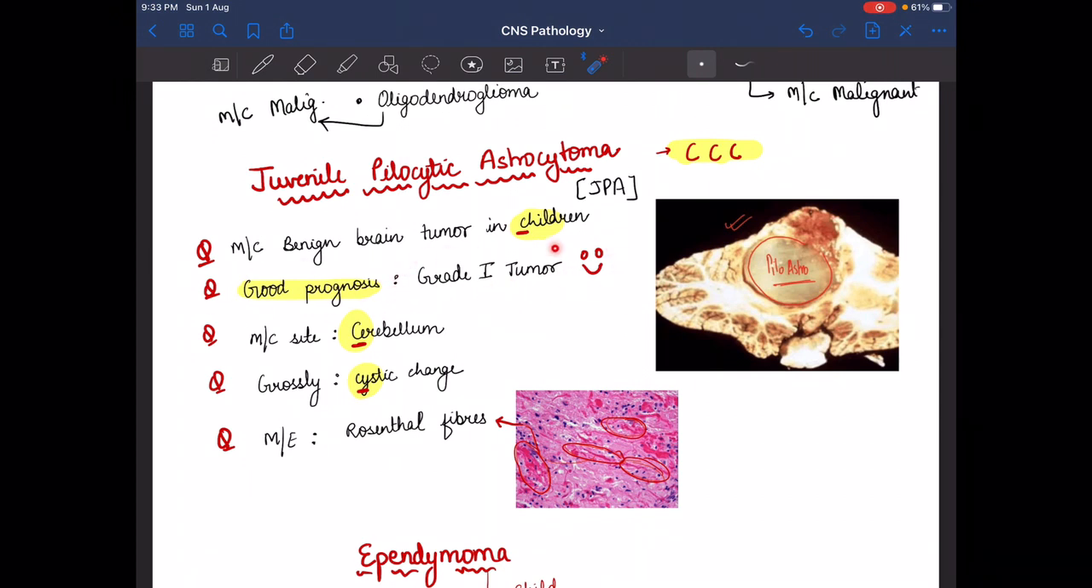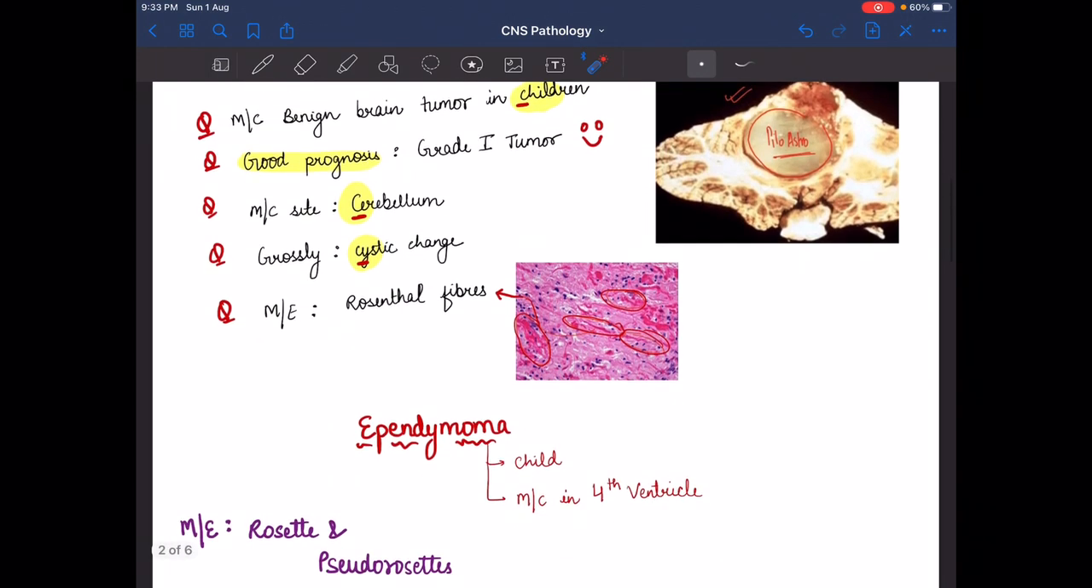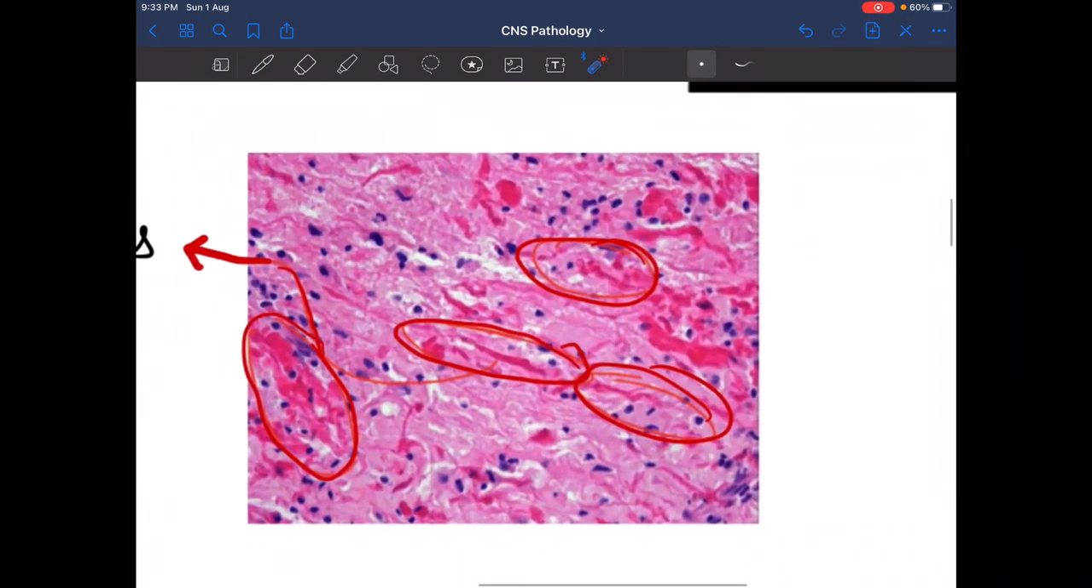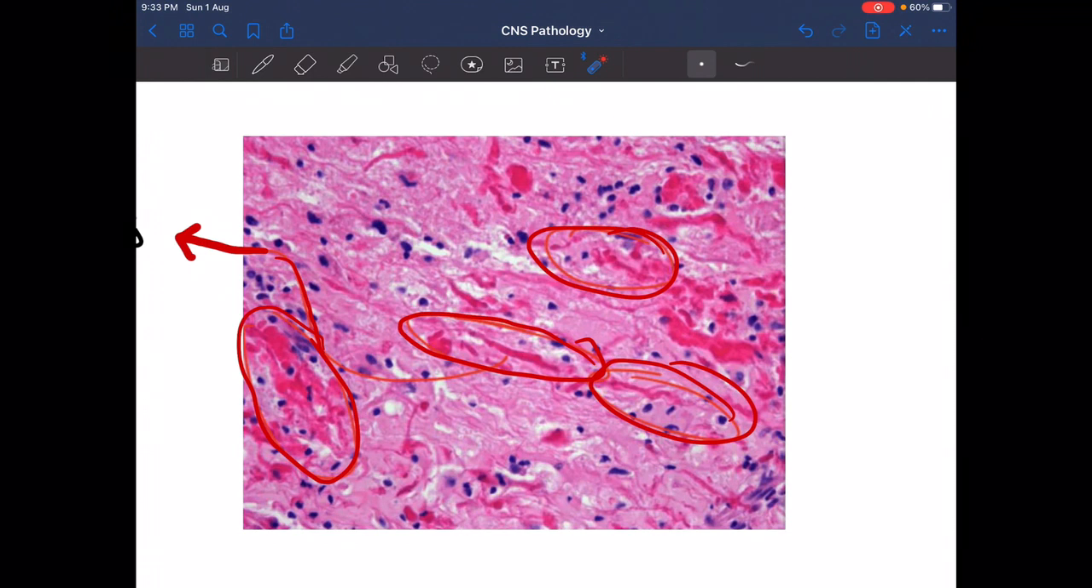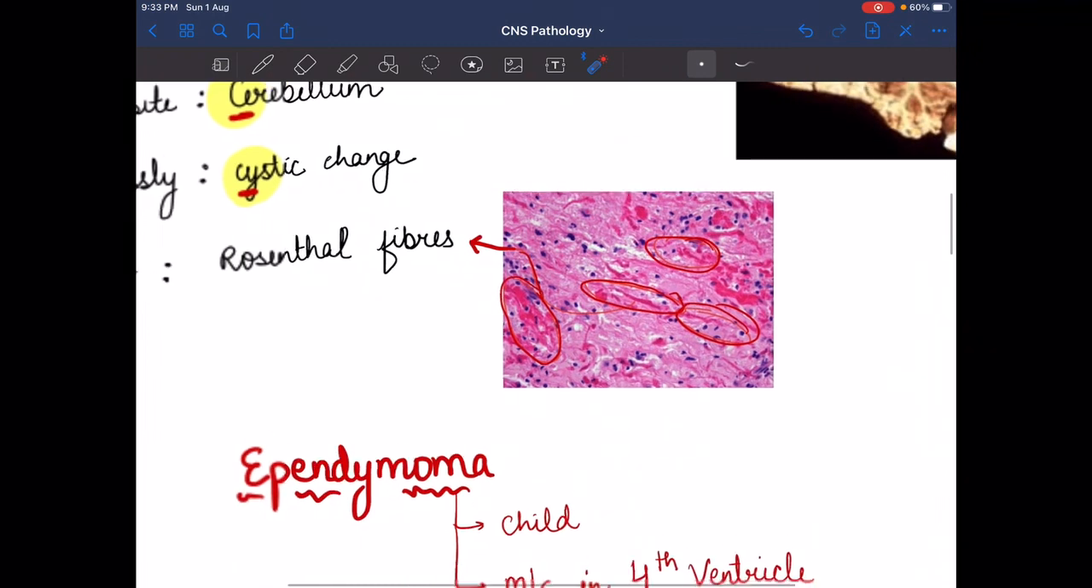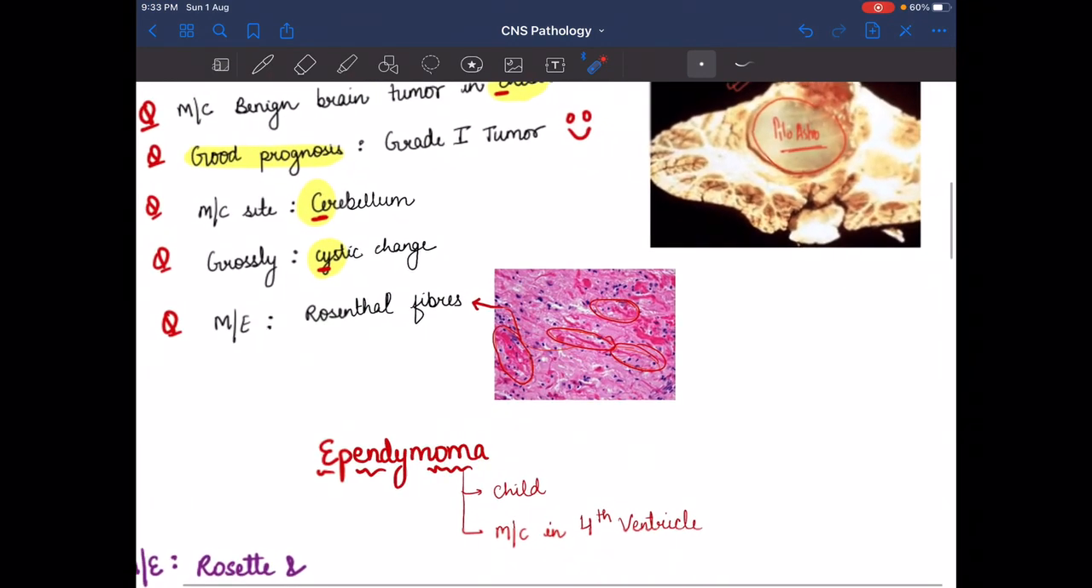JPA has a good prognosis because it is a grade 1 tumor. Because it is a grade 1 tumor, that's why it is a benign brain tumor in children. So the most common benign brain tumor in children is JPA. On the microscopic image we see the Rosenthal fibers. As we see, this pinkish material is Rosenthal fiber. So in the JPA, on microscopic examination, we see these Rosenthal fibers.